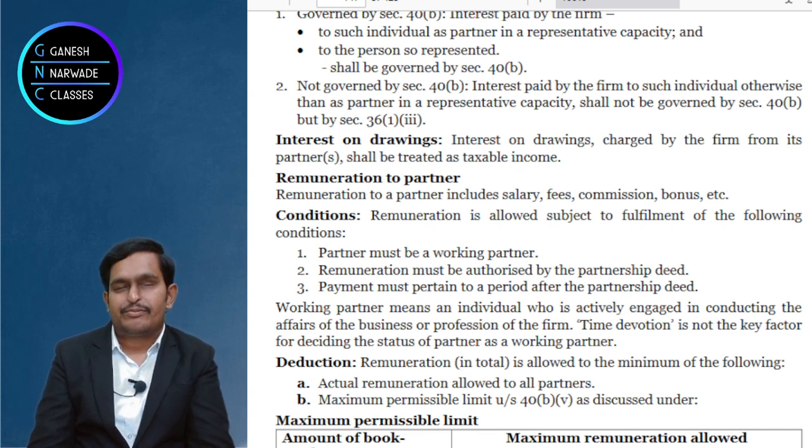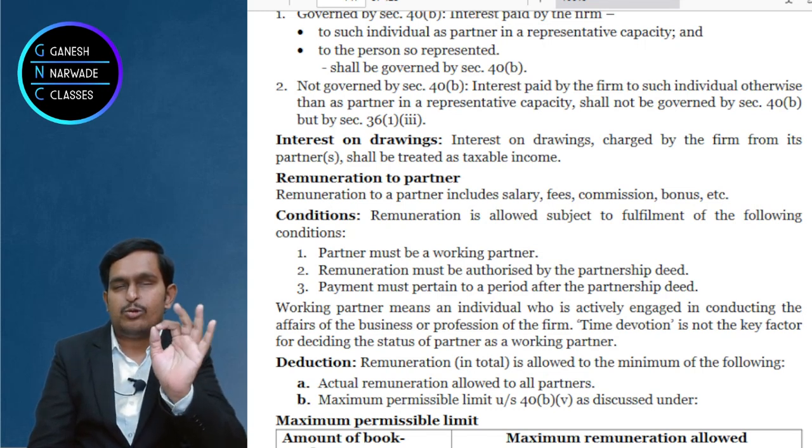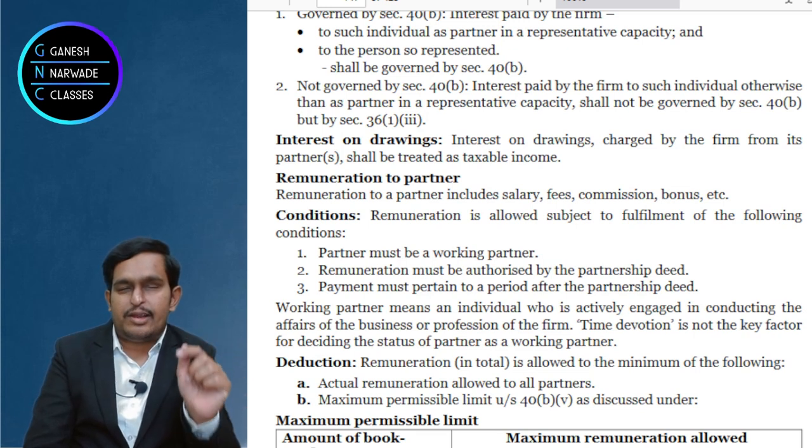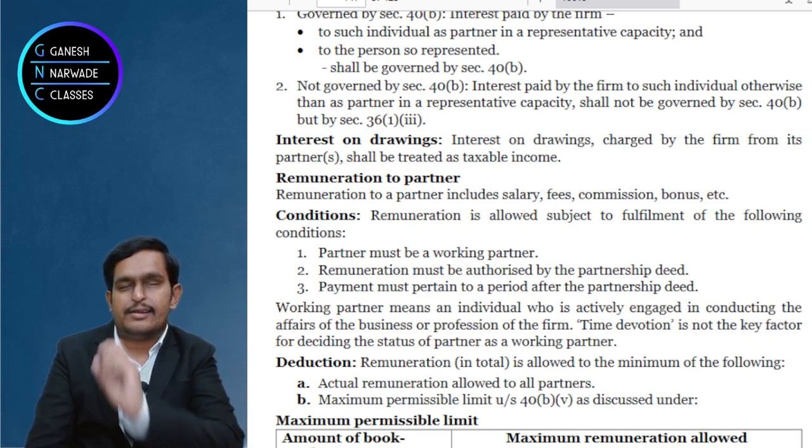First thing, we will pay remuneration to a working partner, not a sleeping partner. Suppose somebody is working under you, you will pay salary, correct? If he is not working, will you pay salary? No, right? So salary is paid to that partner who is a working partner. First thing to remember. The second and third things are the same: the remuneration should be authorized by the deed and the remuneration should be paid after the date of the deed.